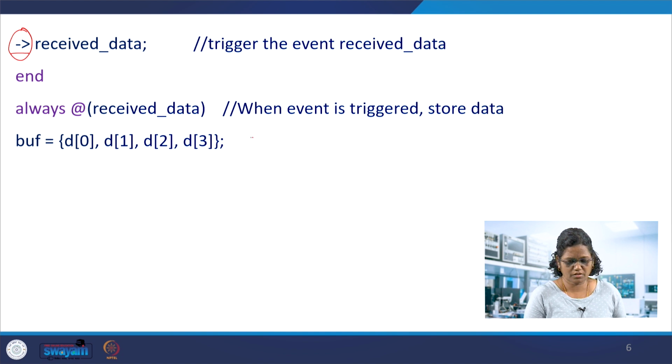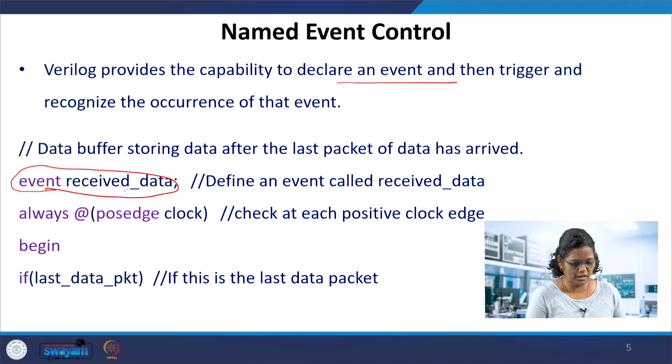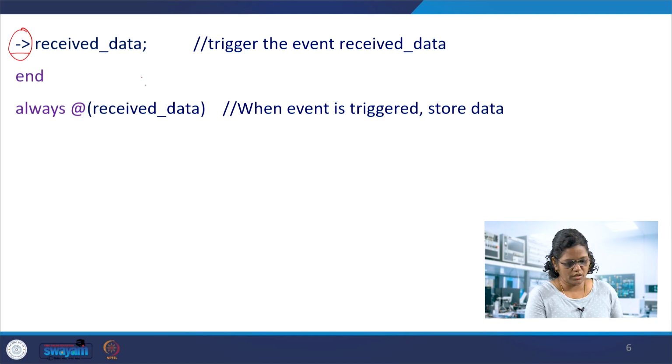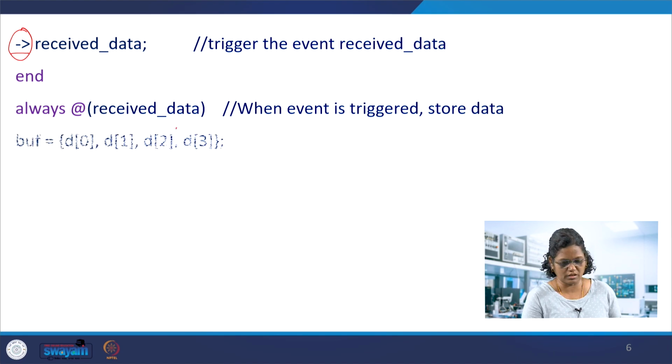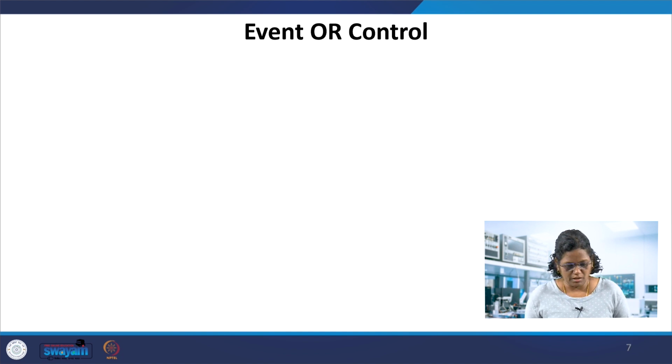In that event based control, the named event should be declared as event and then the name of that event, and then use this received data wherever we want to trigger it, with the condition that if it is the last packet, received data can be triggered. Then once this received data is triggered, check whether it is always at the received data, it's true, store the data here. So this is an example of a named event.